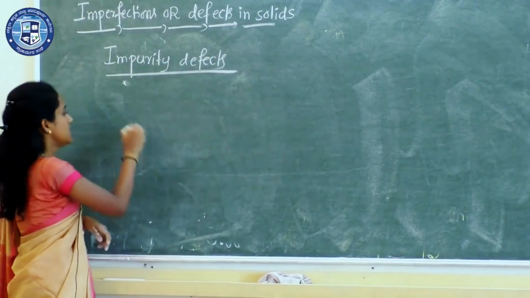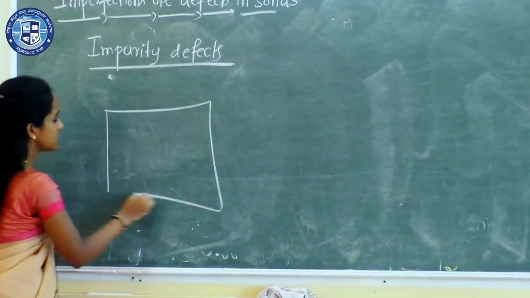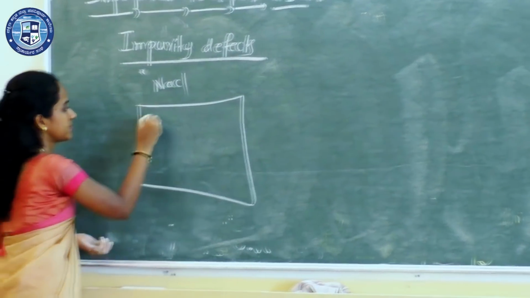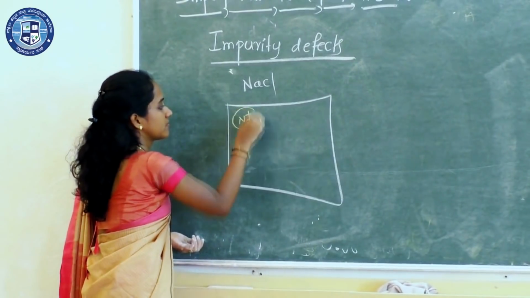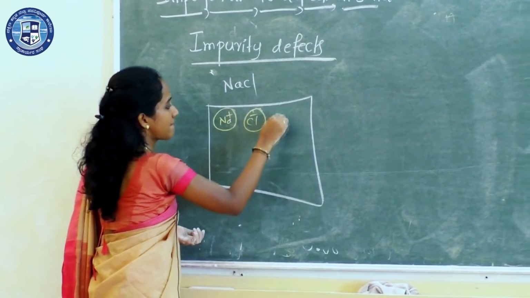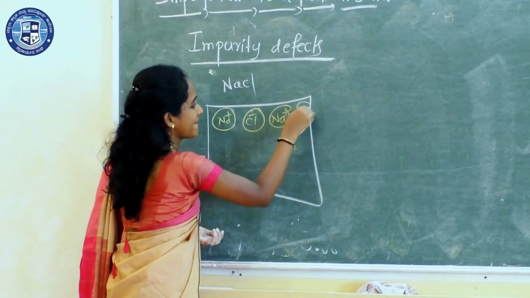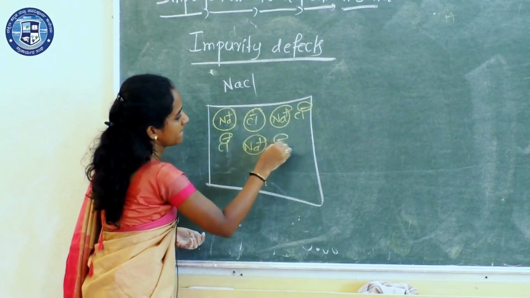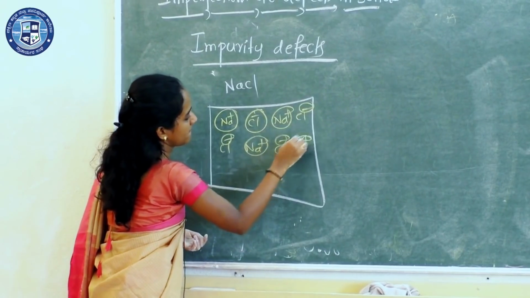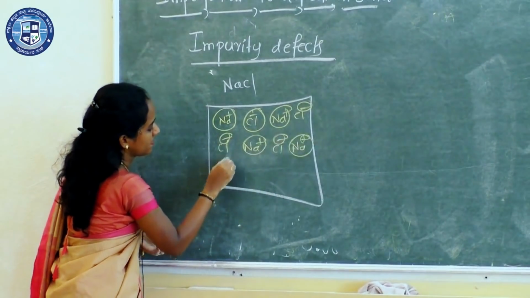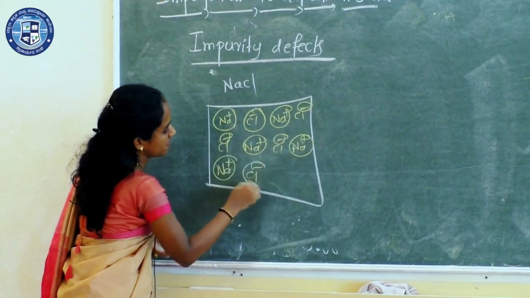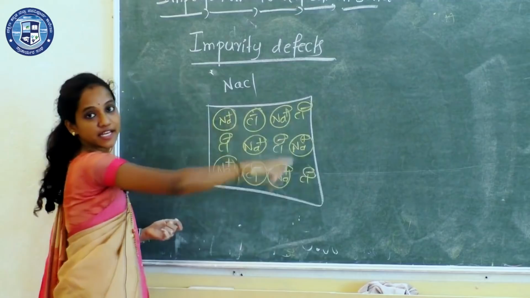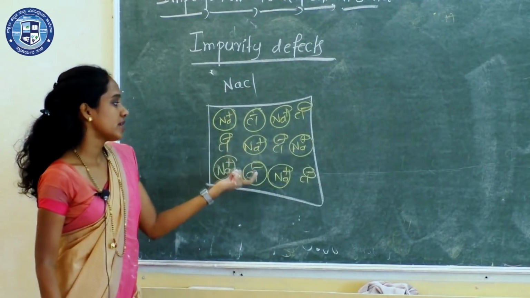See, I'll consider sodium chloride crystal, NaCl. So this is NaCl, sodium chloride.